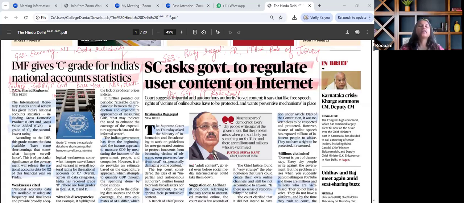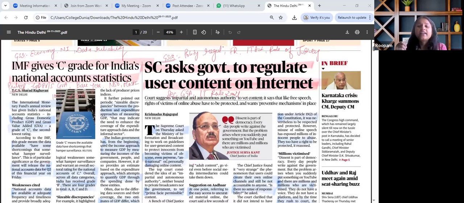gives C grade for India's national accounts statistics. So this has been one of the most important topics, wherein it is relevant for GS paper 3, economy, national accounting and data reliability.